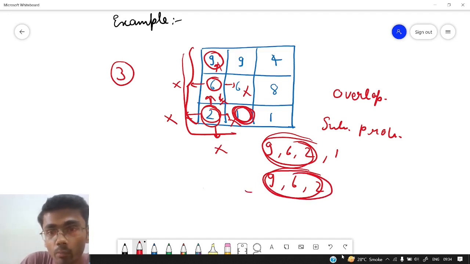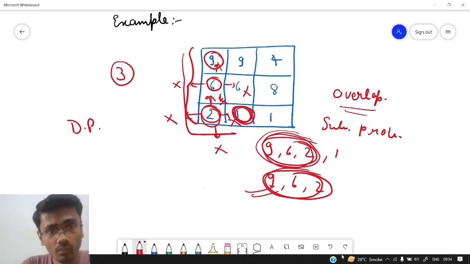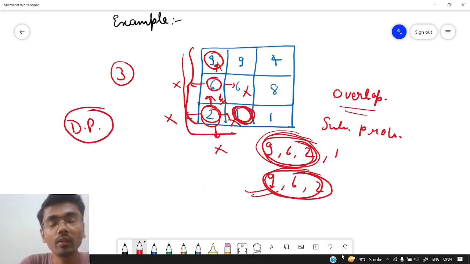So why did we compute this again if we have already computed this in the previous scenario? This is a kind of overlapping subproblem where we are dealing with the same part again and again, and we don't need to compute that because we have already computed it in some other scenario. So whenever we have overlapping subproblems, we use a DP. So we need to explore all the possible paths, and there can be scenarios of overlapping subproblems, so we will use a DP here. So now the question is what will be the states and the transition of the DP.